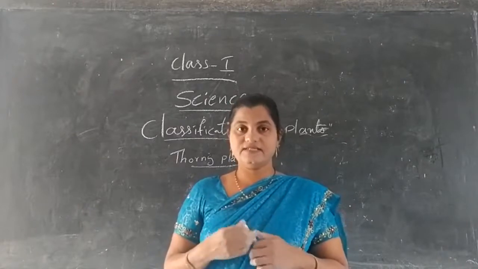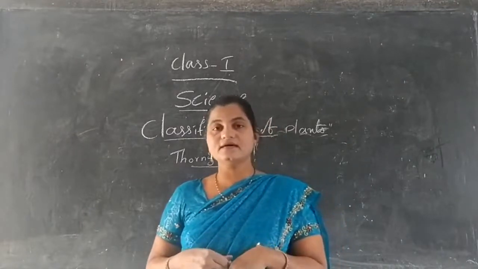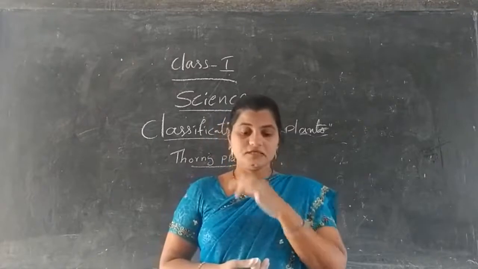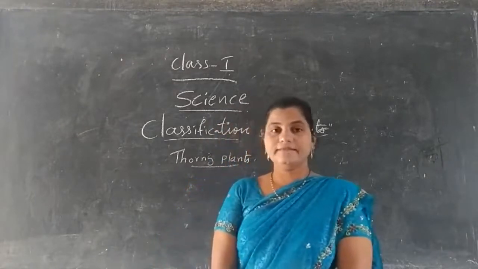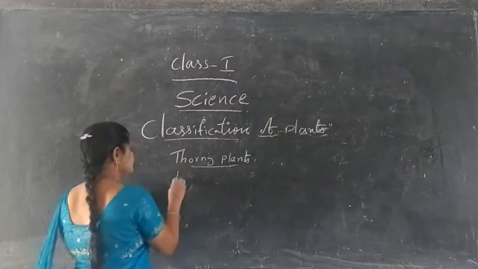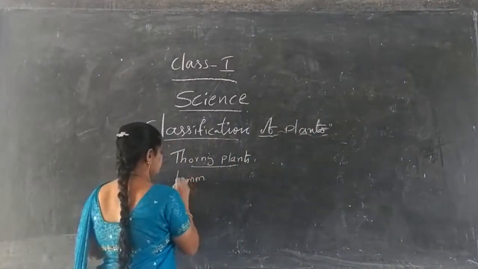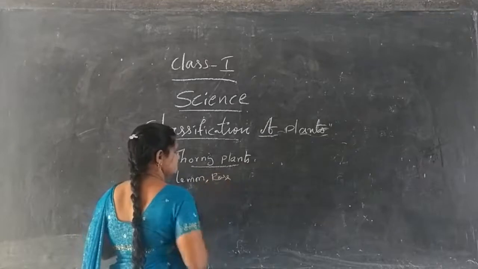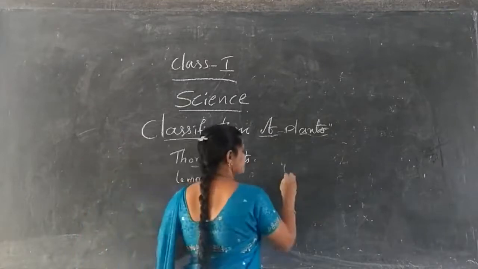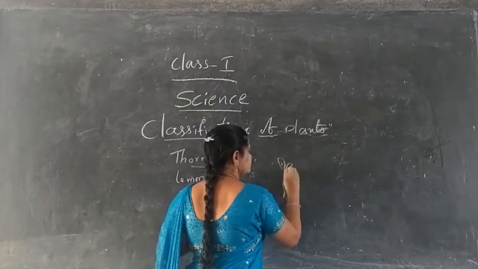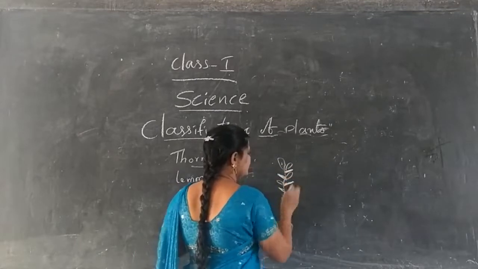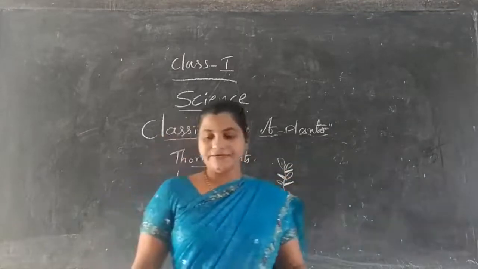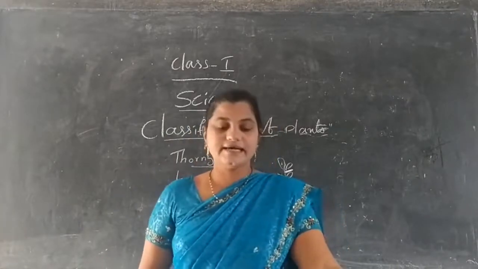For defense purposes, they have thorns. For example, lemon and rose. These plants have thorns like this. Thorns are present on the plant to get protection from animals.